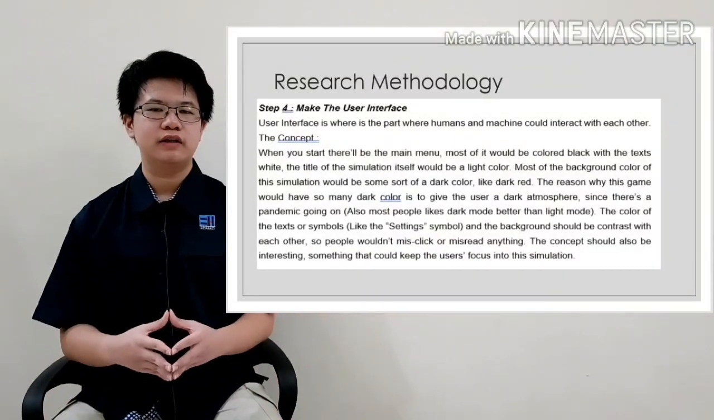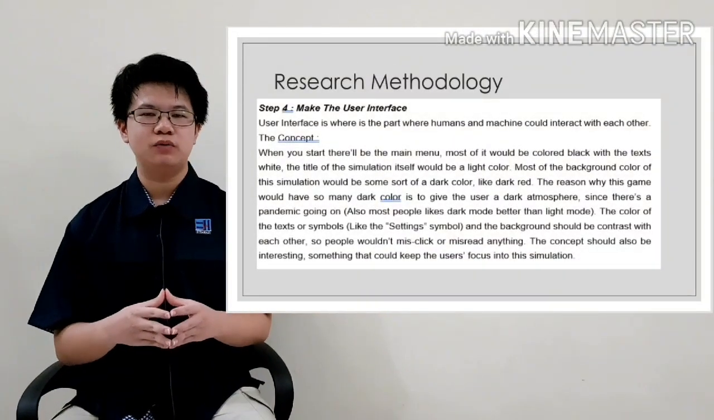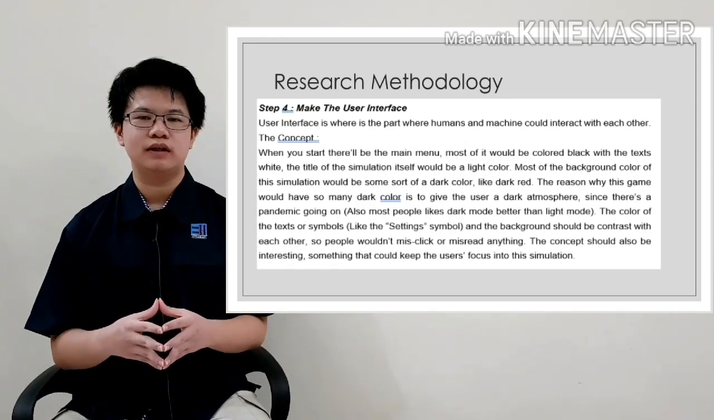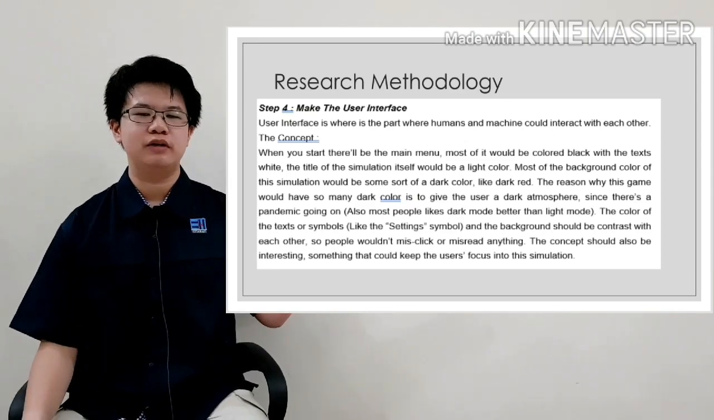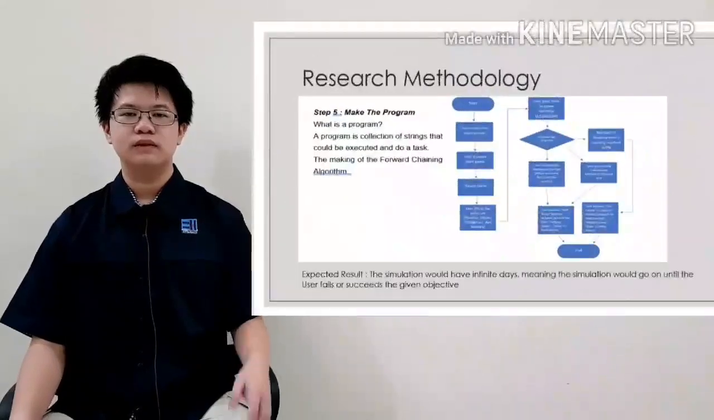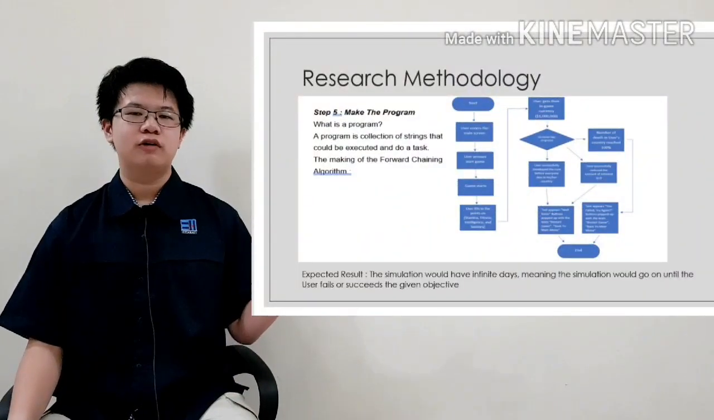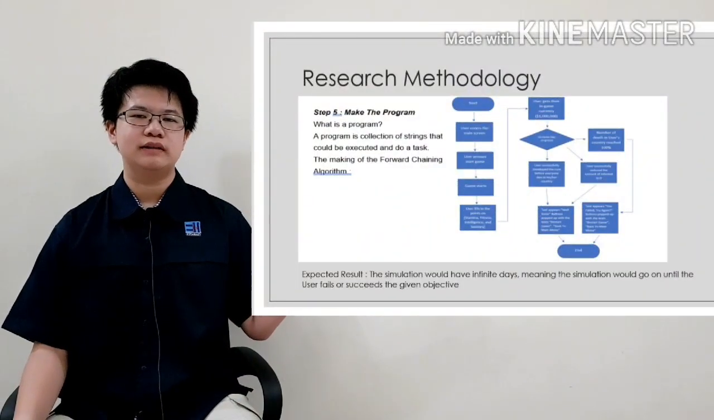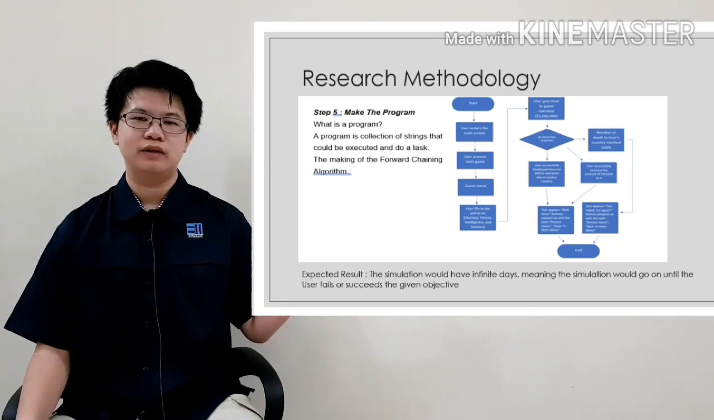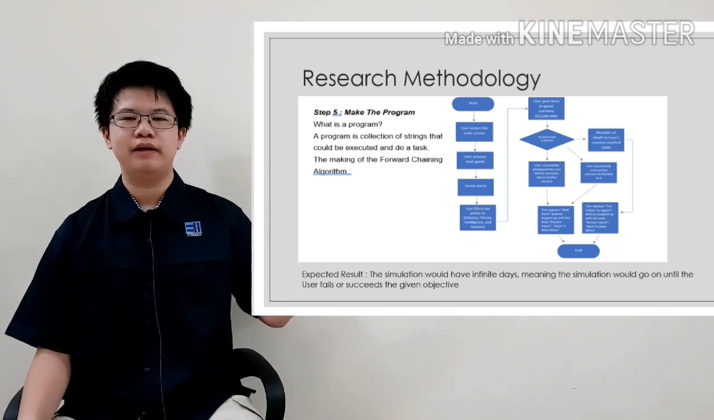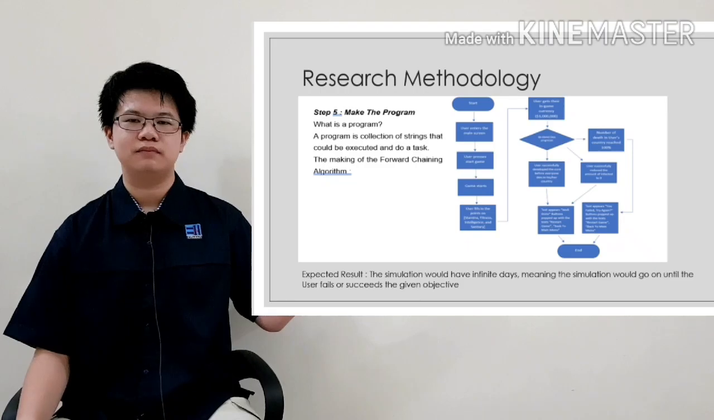Step 4. Making the user interface. A user interface is the part where humans and machines could interact with each other. You can pause here to see the concept of my user interface. Step 5. Making the program. What is a program? A program is basically a set of strings that could be executed and do a task. You can pause here to see the making of the forward chaining algorithm.